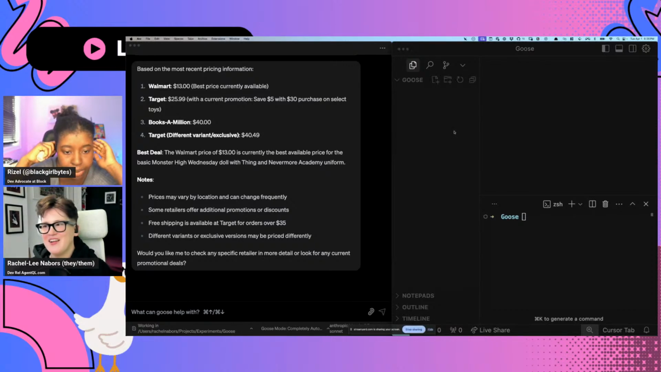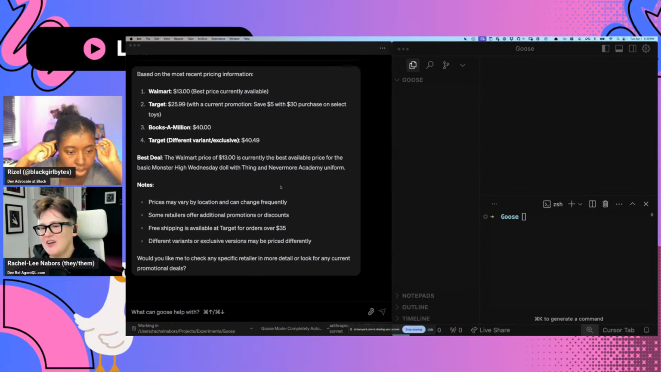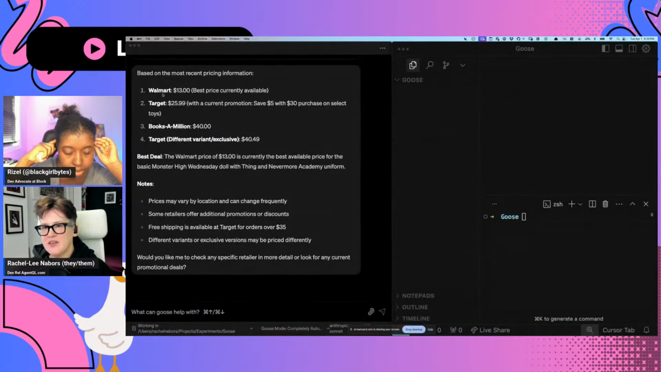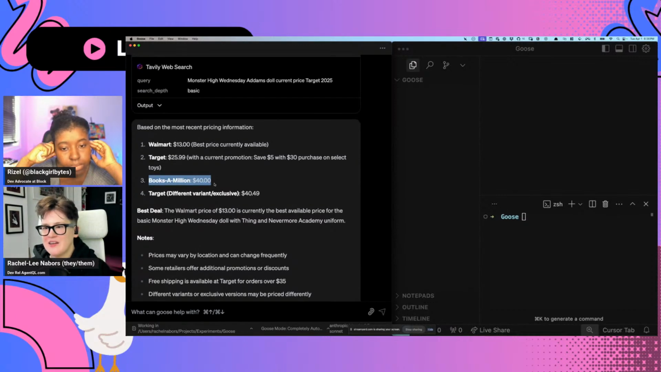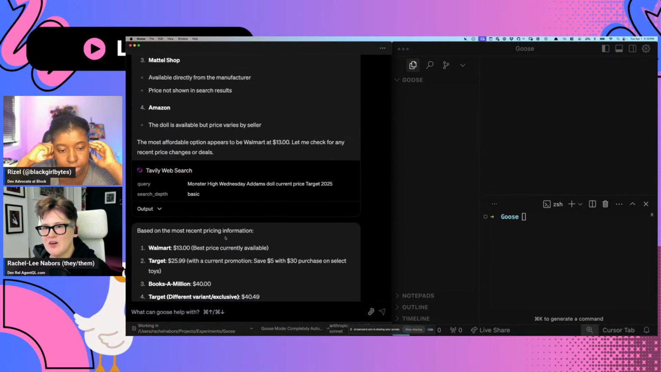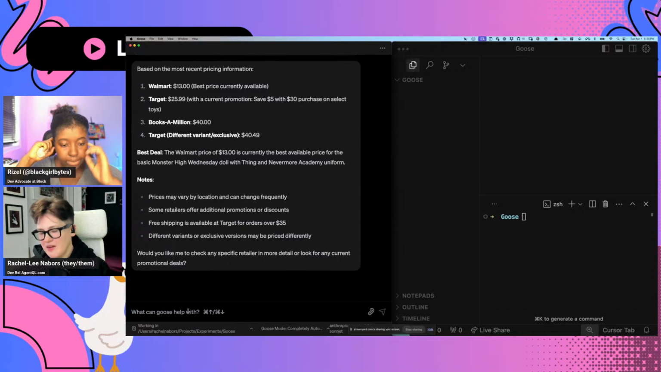Did AgentQL get triggered at all? I don't think it did, which makes me kind of wonder, because $13 is really cheap. And I'm wondering about Books A Million and Target, I feel like this might be a little awkward. So hang on a minute. You could even prompt it to use AgentQL, like push it in that direction.